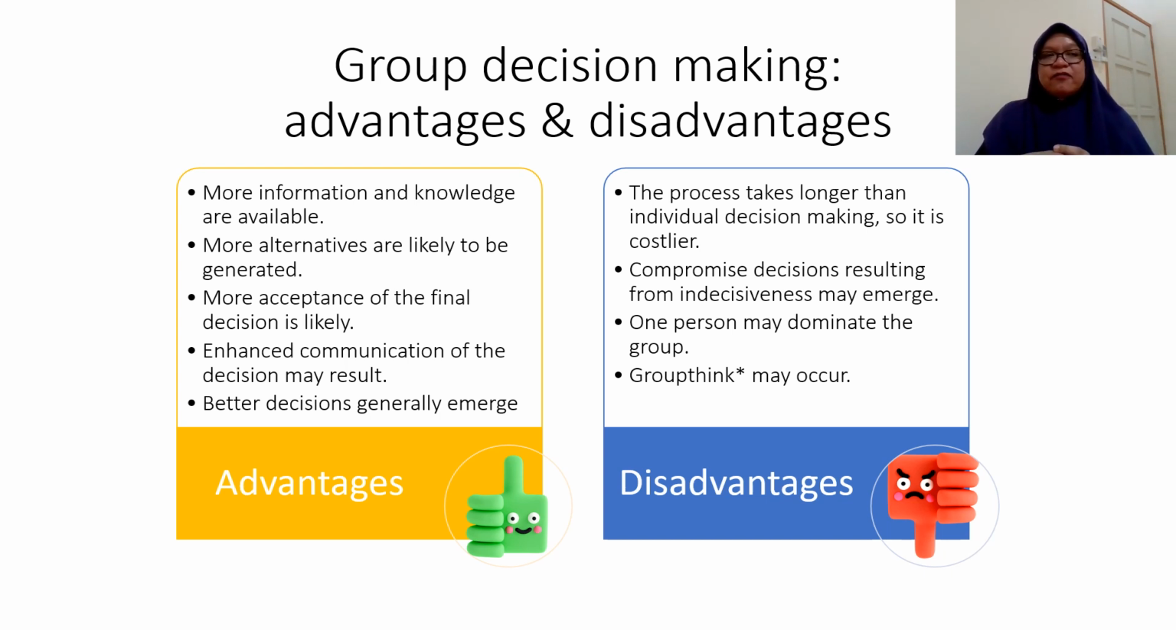Groupthink is when, for example, inside the group, you want to make a decision and everyone has agreed to choose option A, while you alone prefer option B. But since everyone is in favor of A, you go along and say okay, then we choose A. That's what I mean by groupthink.